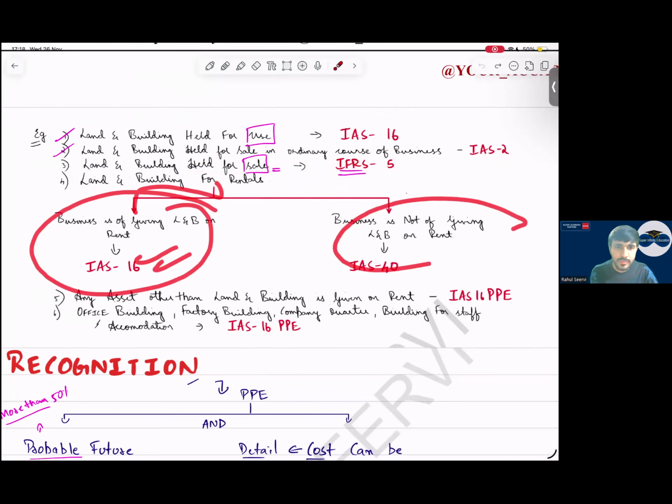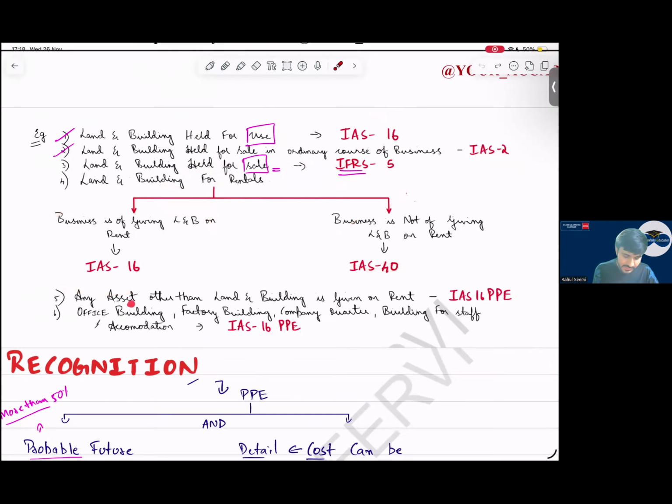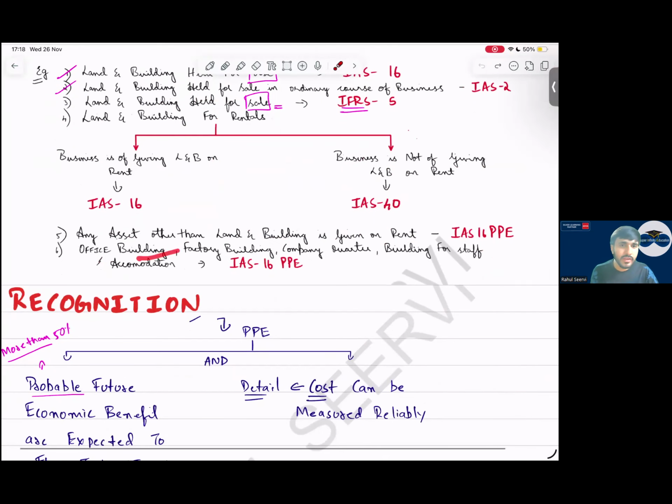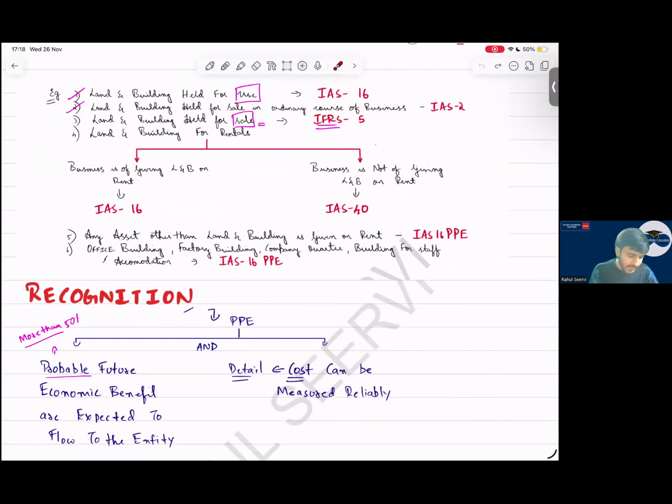If it is not for business purpose, IAS 40. Any asset other than land and building which is given on rent, we follow IAS 16 only. Then office building, factory building, company quarter, building which is given for staff accommodation. Here also we follow IAS 16 only. Yes, sir. The definition part is done, then recognition.